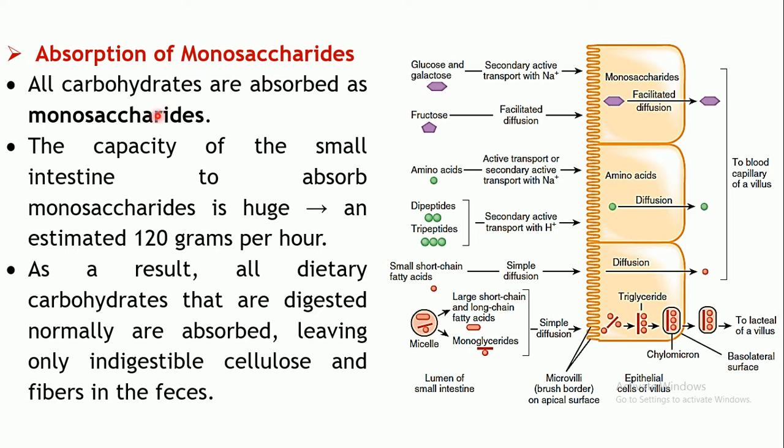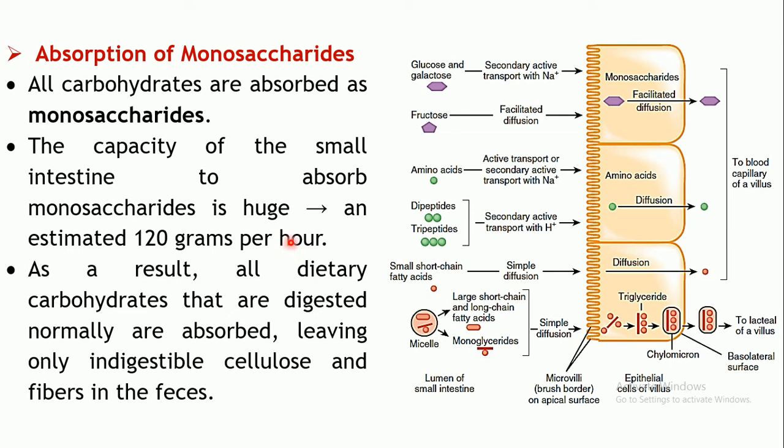Carbohydrates must get converted into monosaccharides before they are absorbed systemically. Absorption of these monosaccharides takes place in a very huge manner, roughly 120 grams per hour is the estimated absorption of the monosaccharides.